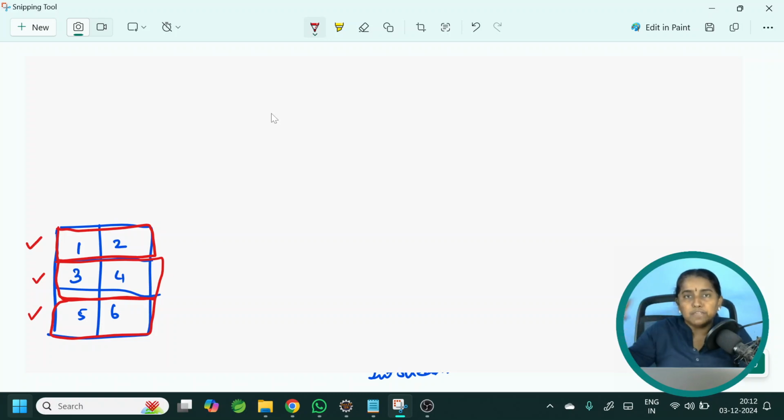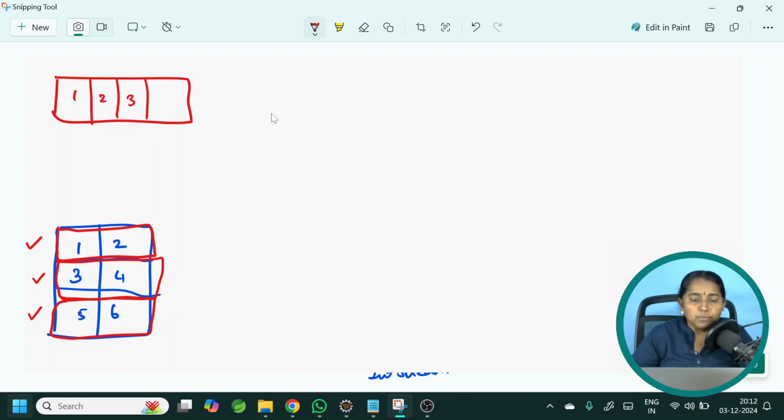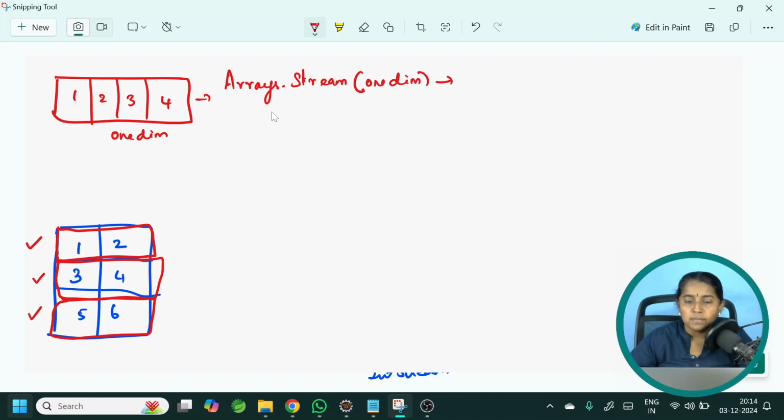That is, a stream of individual values. Say for example, here I am having a one-dimensional array with 4 values. Let me give the name as oneDim. Now I want to convert it into a stream. So for that, we use the method Arrays.stream by passing oneDim. When we do this, it is converted into a stream of individual values, as in it will be converted into 1, 2, 3, 4.